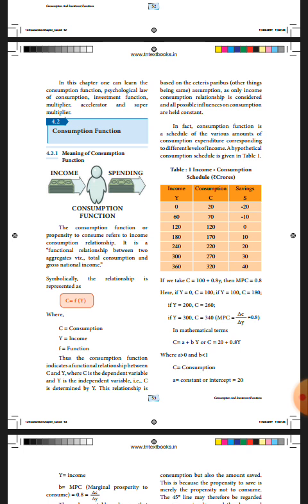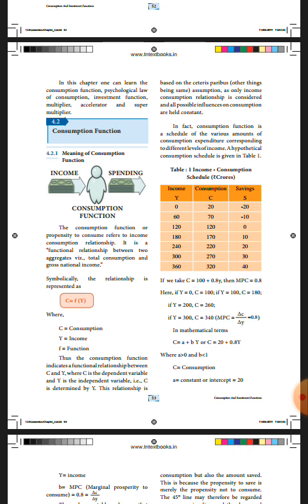Now you refer the table 1. What it is given? Income, consumption, schedule. Income Y, consumption C, savings S. If income 0, consumption 20, savings minus 20, no savings.